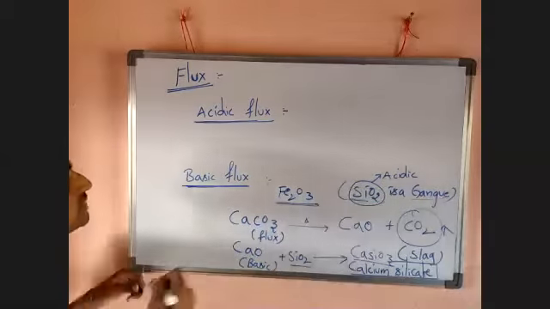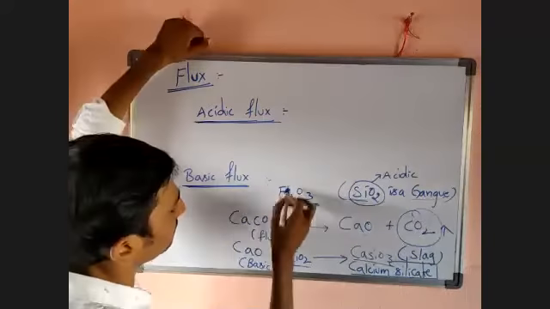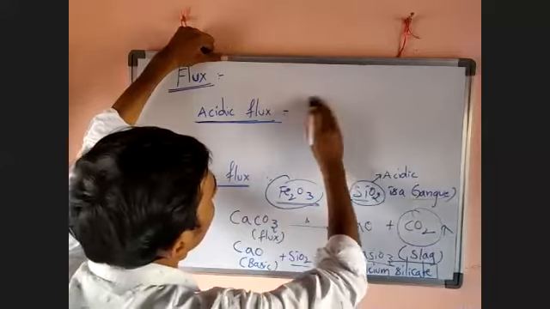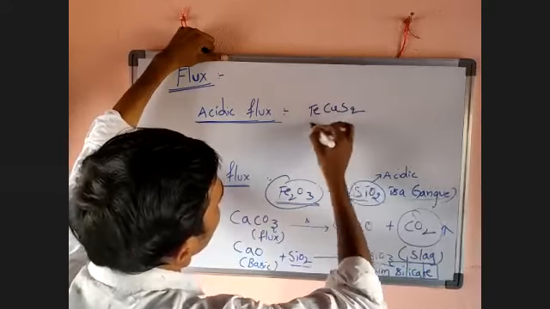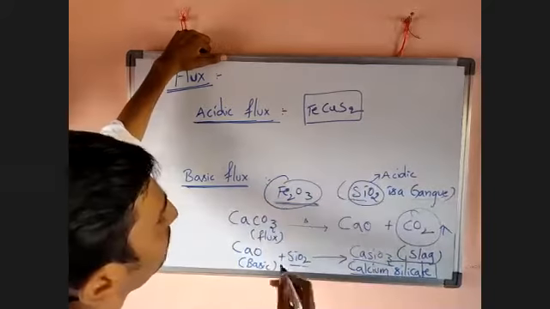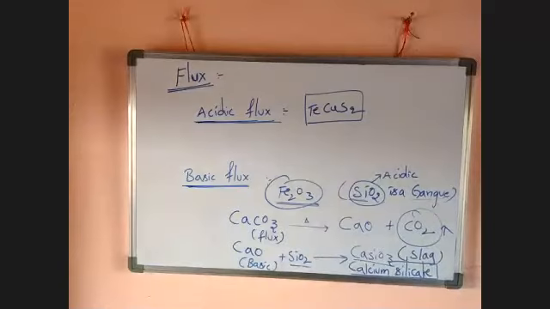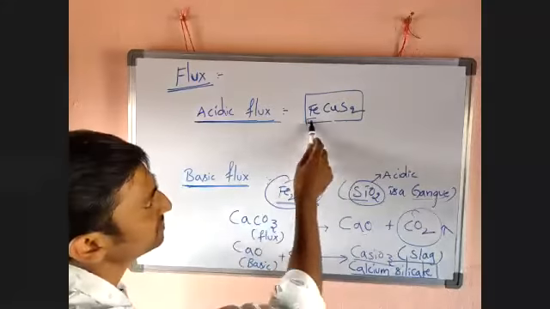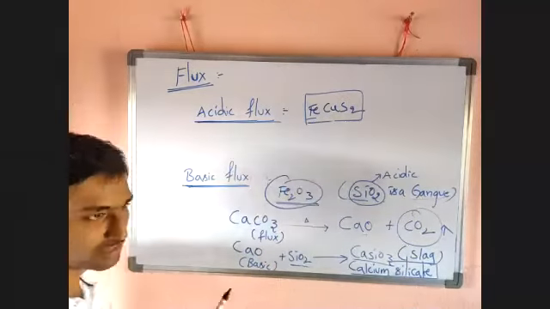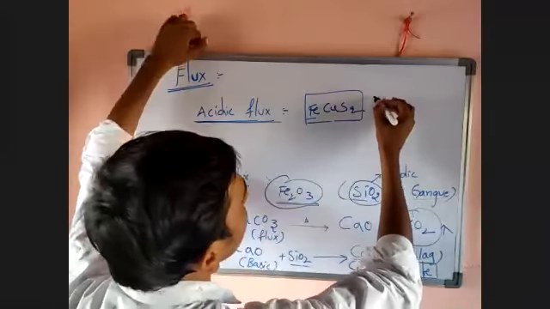Okay. Next one is acidic flux. Now take CuFeS2, or FeCuS2, whatever you can take, because Fe is a single atom and Cu is also a single atom. So now it is iron pyrites.